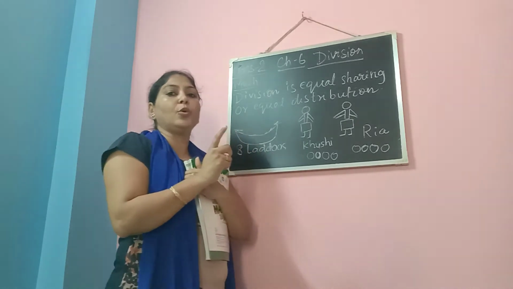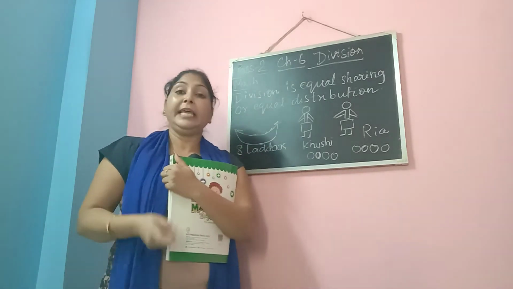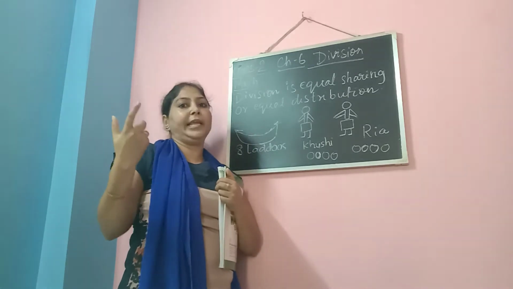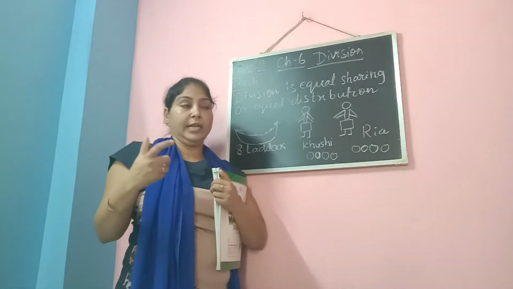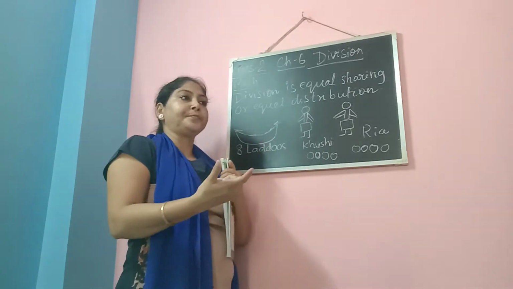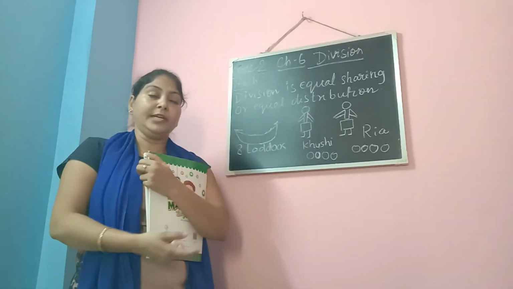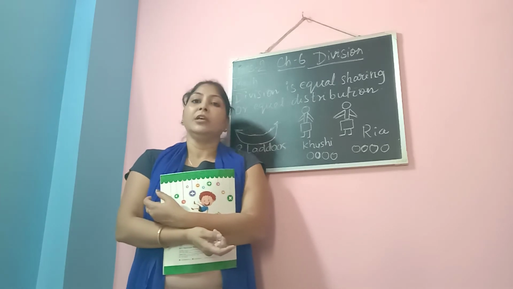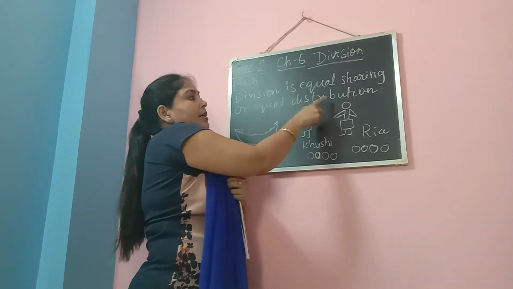So division is also equal distribution. When we are dividing anything equally, that is called division, or you can say equal sharing also. And it's a very good gesture. We must share whatever we have. We must share with our friends, with our brother and sister at home, even with our parents also. So this is the introduction of division. What is division? Division is equal sharing or equal distribution.